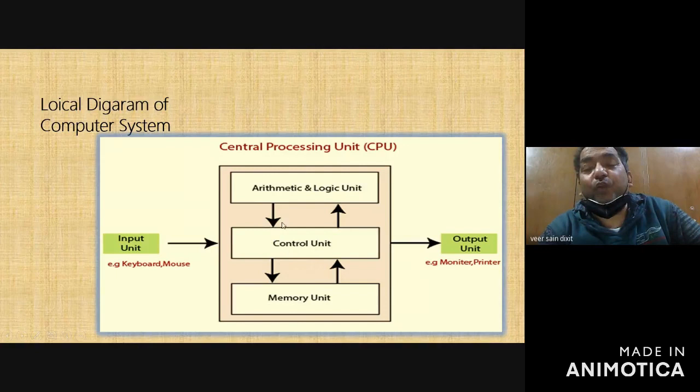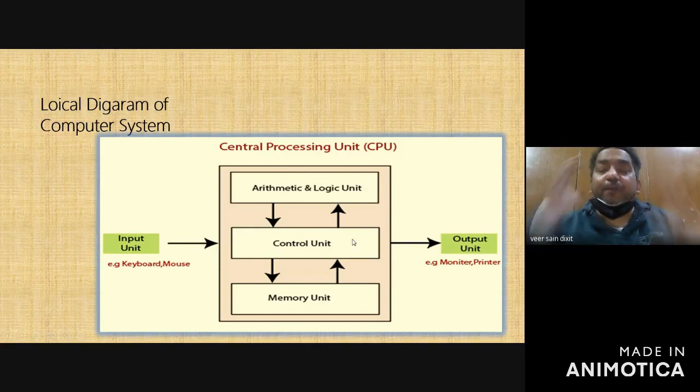Then this is the control unit. What is the use of this control unit? The control unit establishes the synchronization between the different parts of the computer. For example, it establishes synchronization with the arithmetic and logical unit, with the memory unit, with the input unit, with the output unit.